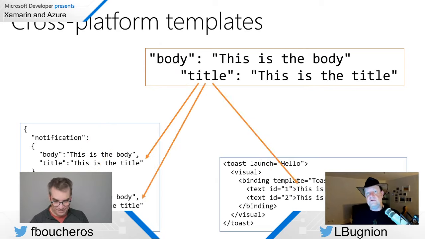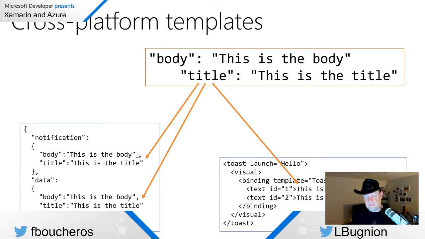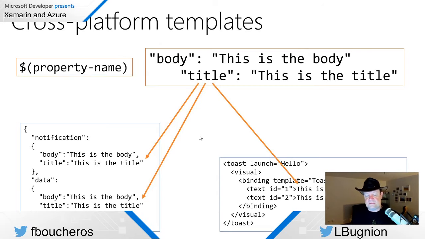In order to do that, we are going to use something called a template, meaning that each device can ask the notification hub, please give me the notification with that format. And in order to specify those variables like the body, the title, etc., we are going to use this syntax: $ and then the name of the property. All right, hopefully that is clarified. I'm going to show that with more details in a moment, so don't fret if you don't get it.